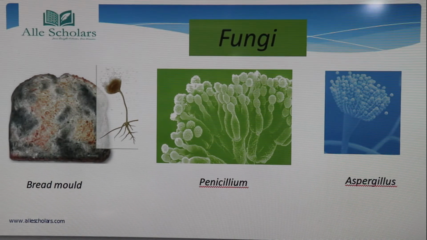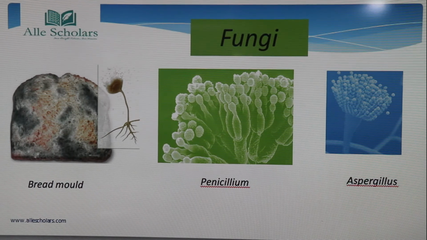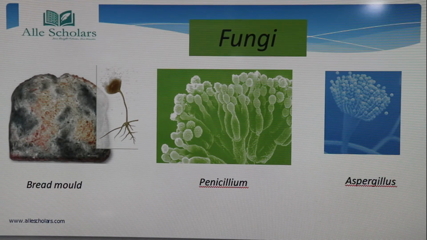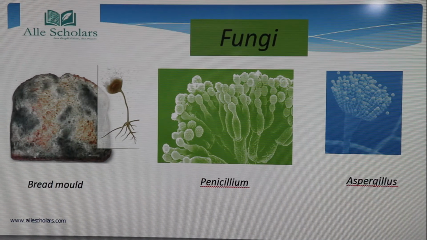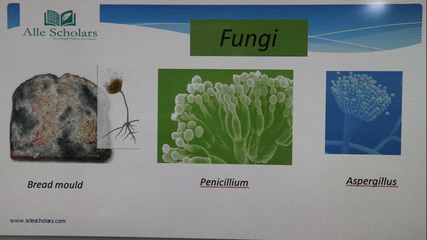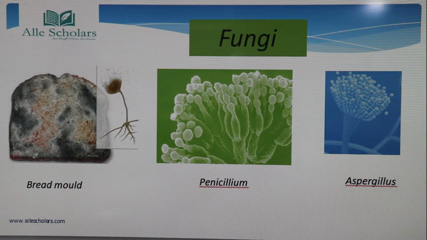So here we have seen the four types of microorganisms: bacteria, protozoans, algae and fungi. Fungi lack chlorophyll, leaves, stem and roots, and they reproduce by spores.